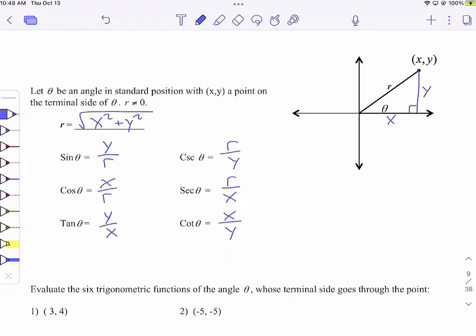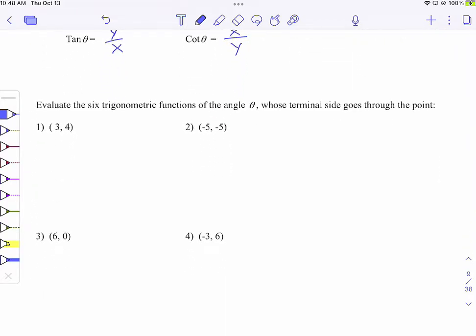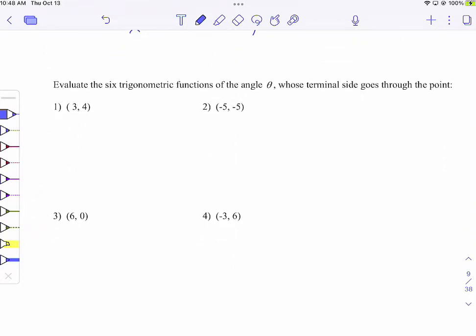Okay, so I'm going to move this up, and even though this might seem kind of confusing at first, it is really not super challenging if you listen to some of the advice that I give you here. So we're going to plot the point 3, 4. This is a quadrant 1 angle. Quadrant 1 angles are the easiest. Let me move this over. 3, 4.